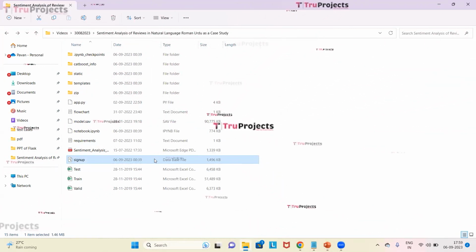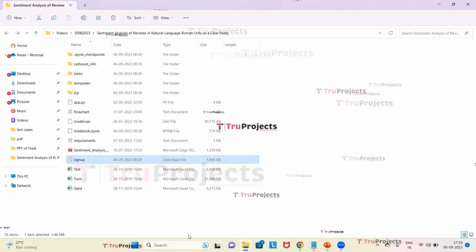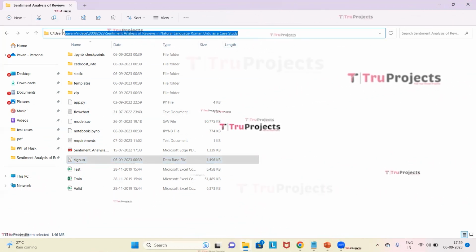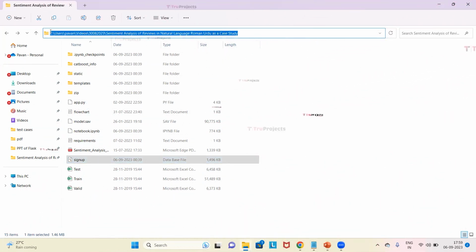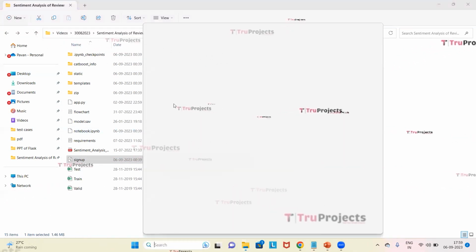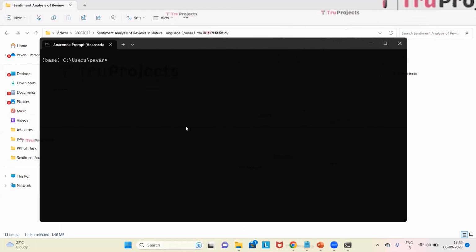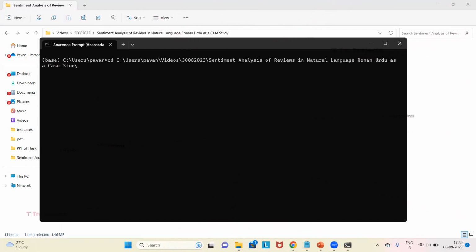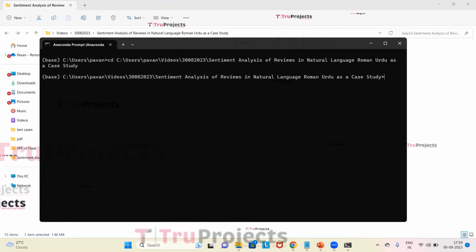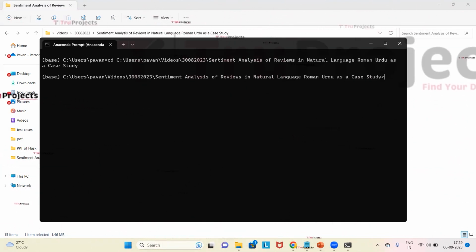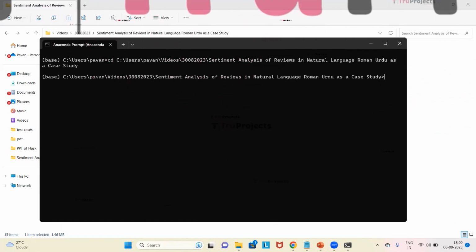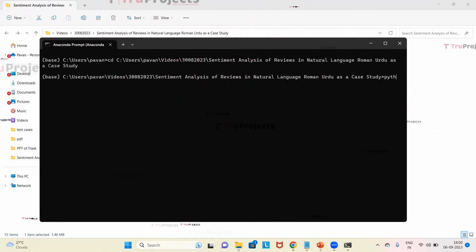Now we need to copy the path of the code folder from the address bar of the File Explorer. I will copy this. Now I will open the Anaconda prompt. Here, using the cd command followed by a space and then paste the copied path. This command is used to change the current directory to the code folder's path. Now I will click on the button Enter. So this has changed the current directory to the code folder's path. Now we need to type python space app.py.